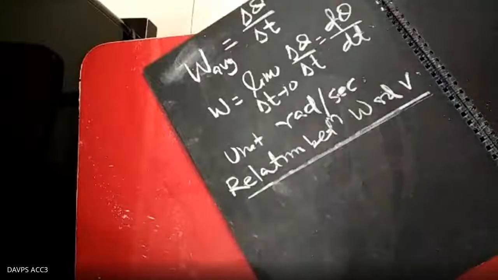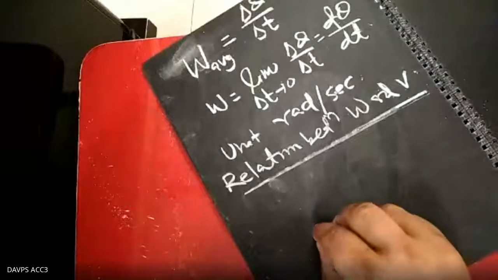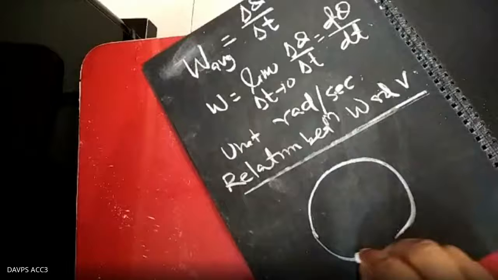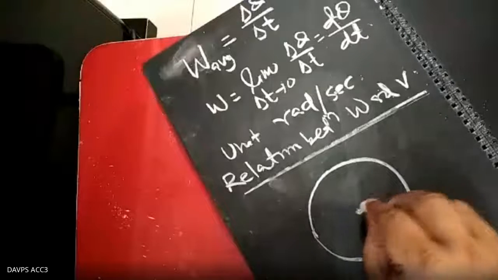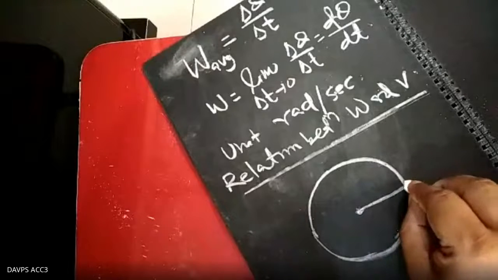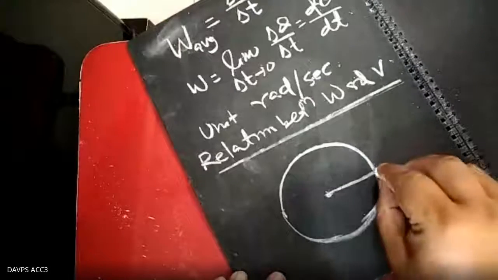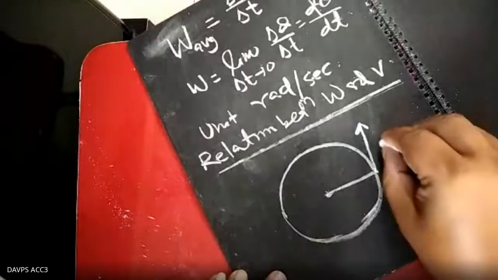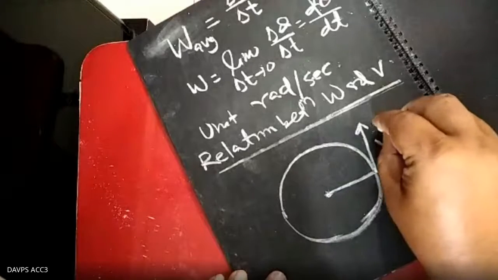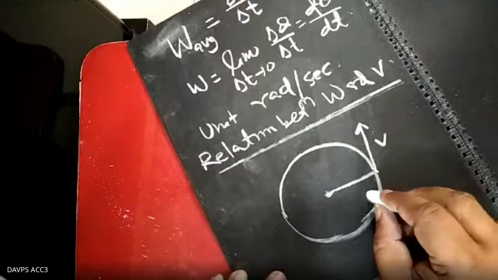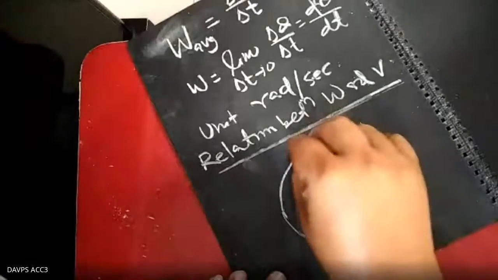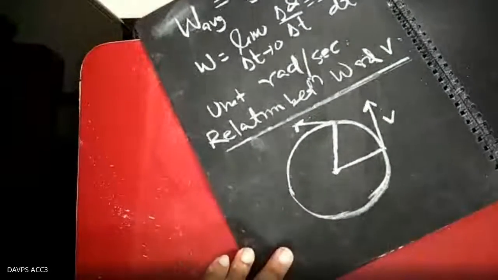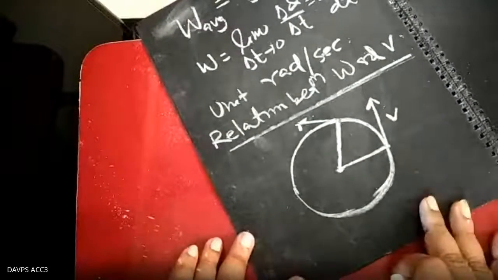We have different methods you can use to find it out. The circle is moving in this manner. The particle is moving in a circular path. This is the center, and here the particle has the linear velocity along this way. The linear velocity is always along this way. So how is this linear velocity related to the angular velocity? You can do it in different ways.